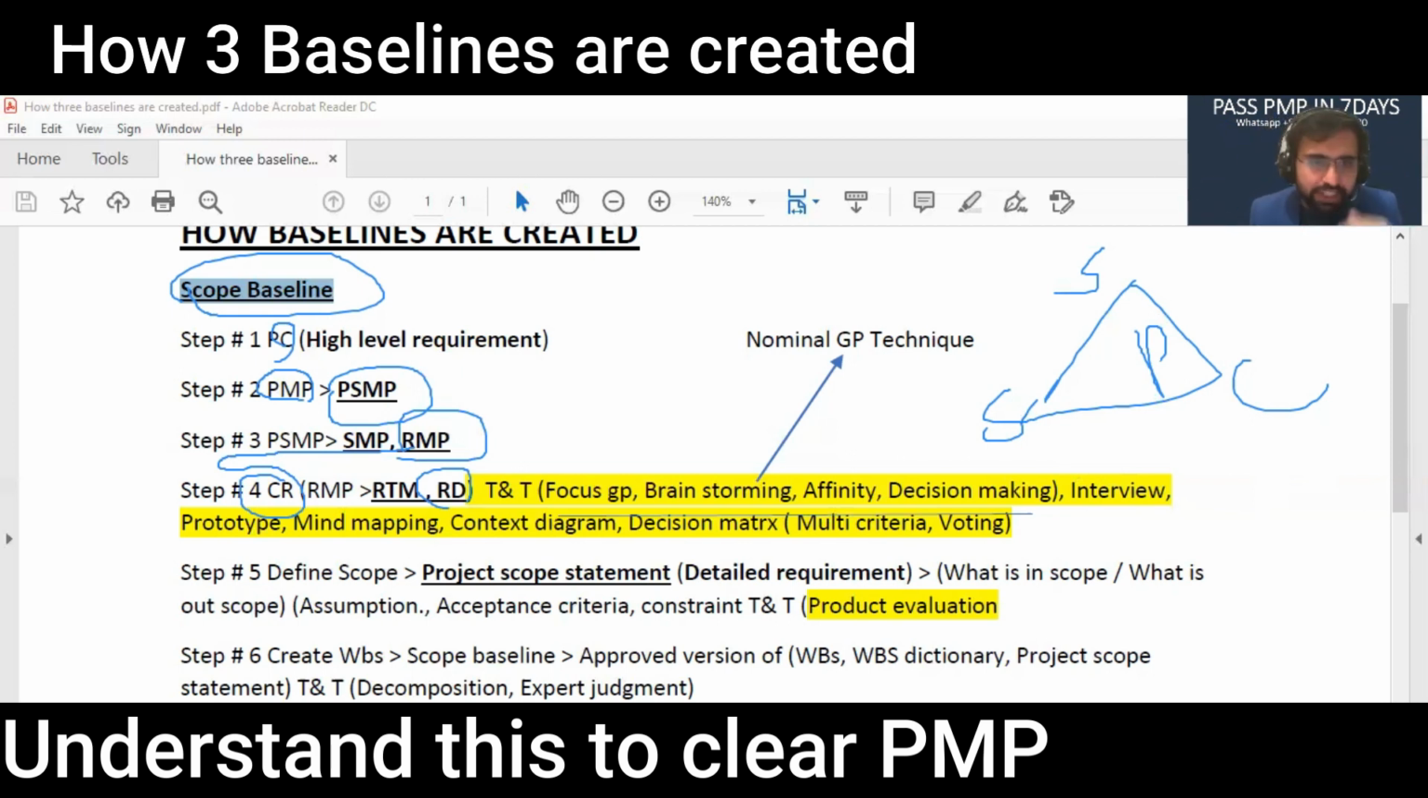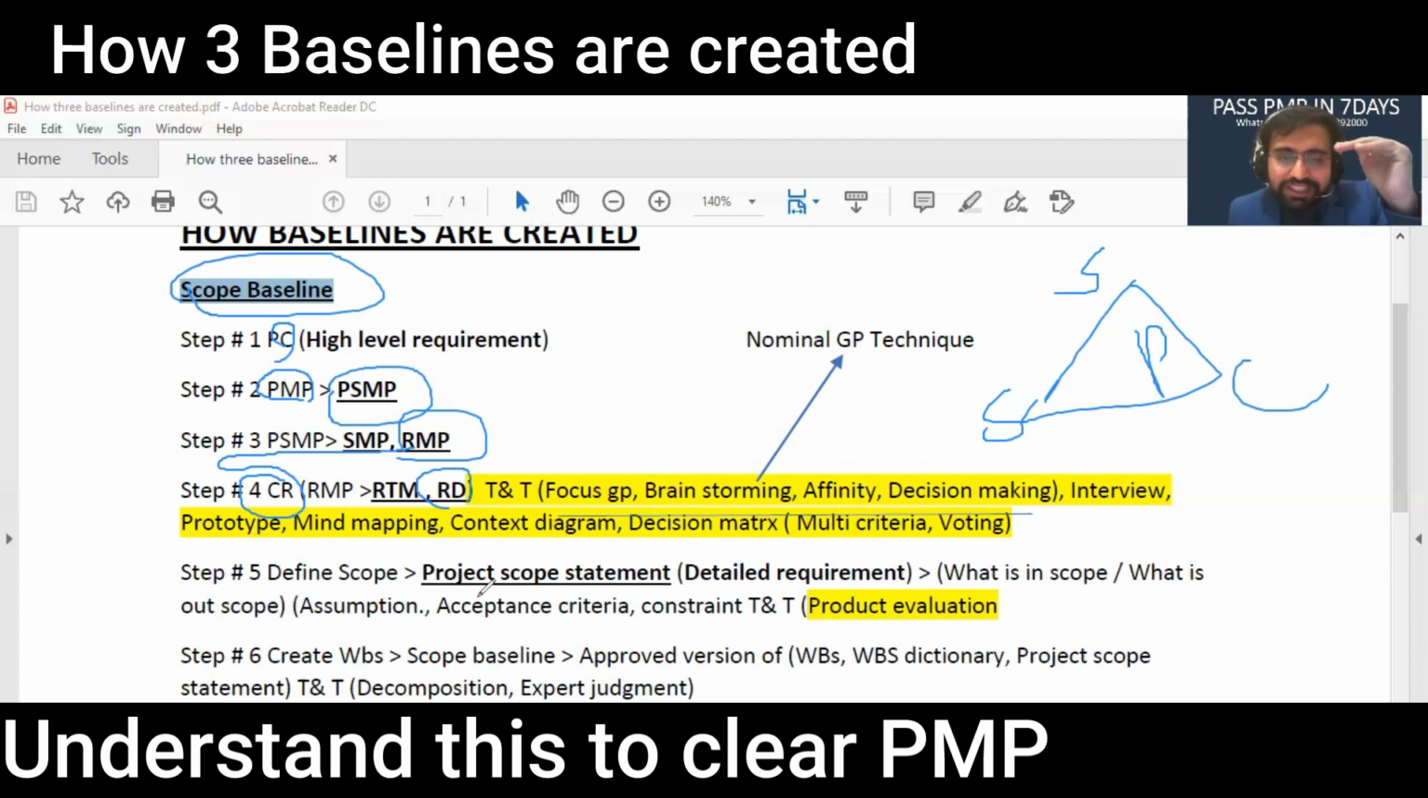So once we are done with the requirement documentation, we move towards seeing, okay, we have all these requirements. What is in my scope? What is out of my scope? Go out, you are not in my scope. Okay, you may be important, but we will see you later. What is in the scope and what is out of the scope is decided in the project scope statement. The process is basically Define Scope.